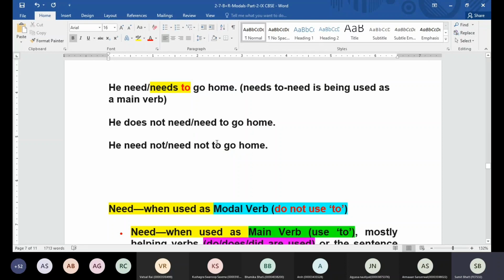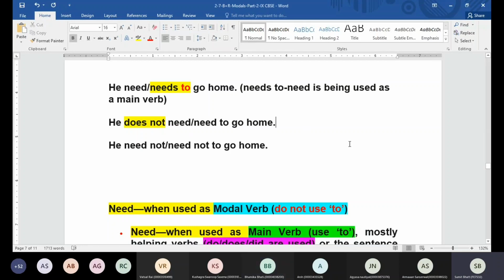So let's see how many of you have the concepts right. He does not need or need to go home. What should we write? Need to. Very good. Okay, what are we using here? Need to. Does not is given, right?